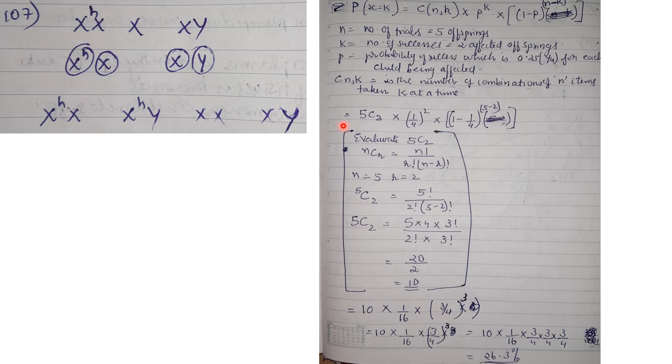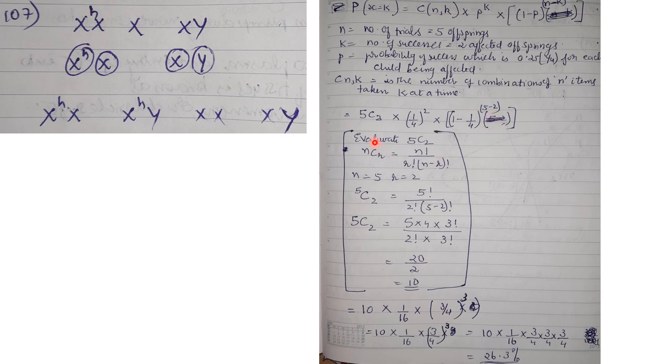Now substitute in the formula. nCk is 5C2, where 5 is n, combination in 2 number of successes, into 1 by 4. p raised to k is 1 by 4 or 0.25, into 1 minus 1 by 4 raised to n minus k, so 5 minus 2.